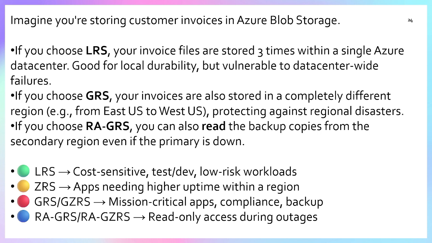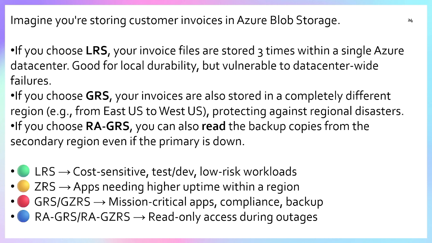Imagine you are storing a customer invoice in Azure Blob Storage. If you choose LRS, your invoice file is stored three times within a single Azure data center. Good for local durability, but vulnerable to data center wide failure.